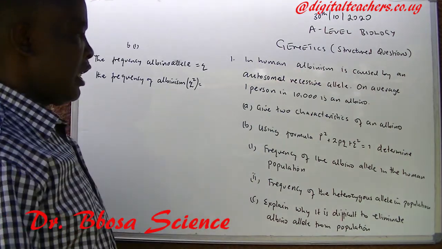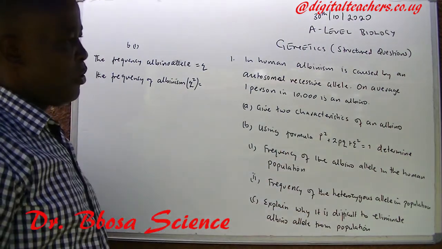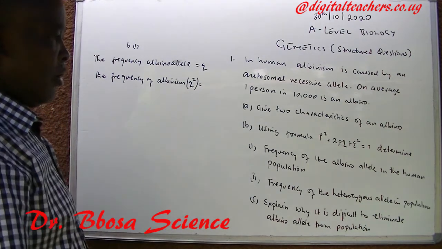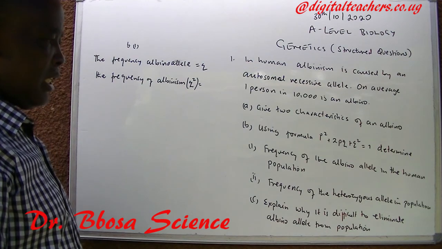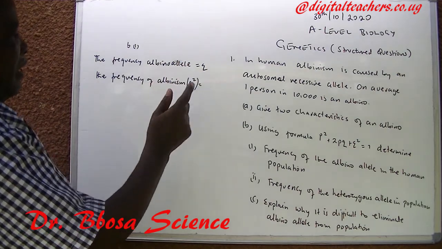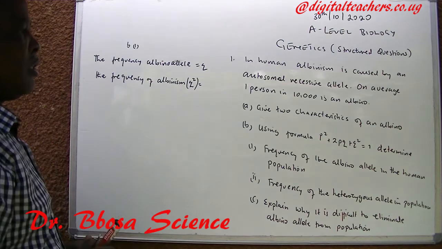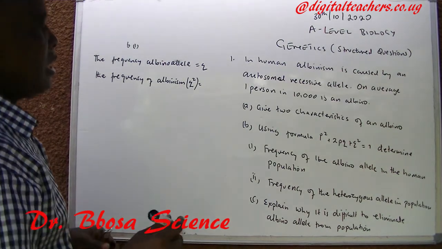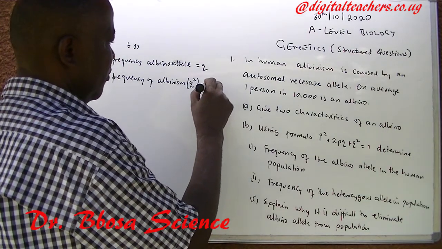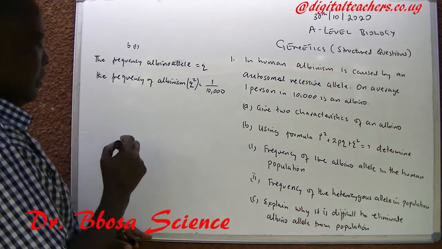B. Using the formula p squared plus 2pq plus q squared is equal to 1, determine 1. The frequency of albino alleles in the human population. The frequency of the albino allele is equal to q. The frequency of albinism is equal to q squared, which is equal to 1 over 10,000.